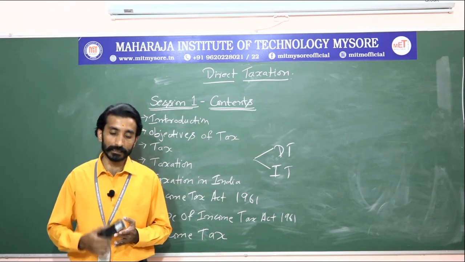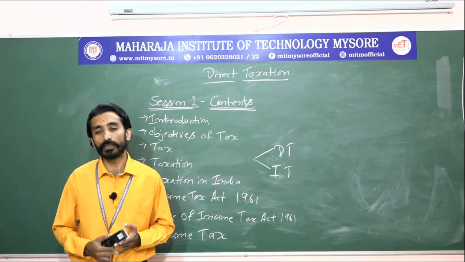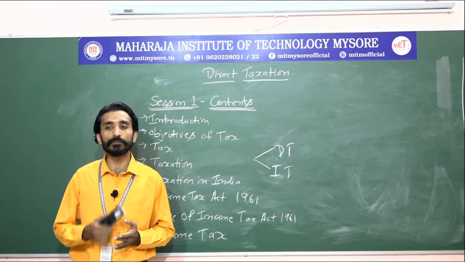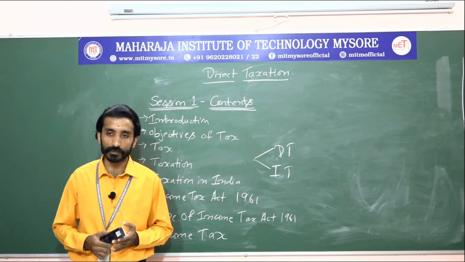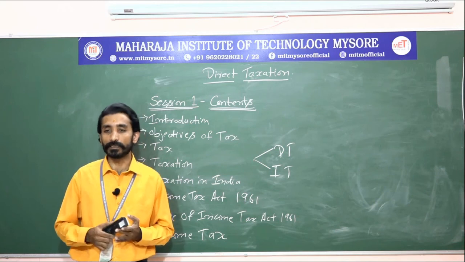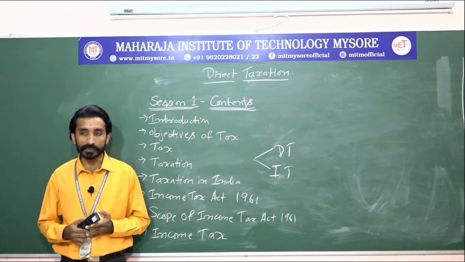This direct tax is collected by the central government, and the authority associated with this collection of taxes is the CBDT, the Central Board of Direct Taxes. This authority takes care of this direct tax on whatever income we generate as individuals.